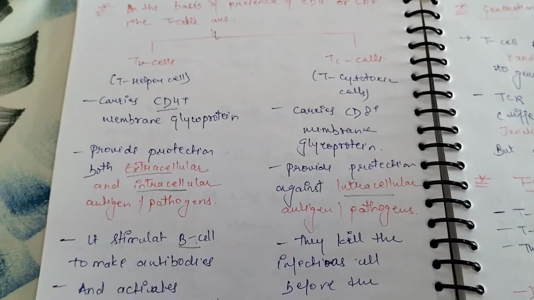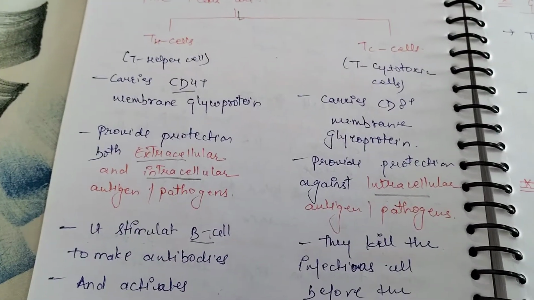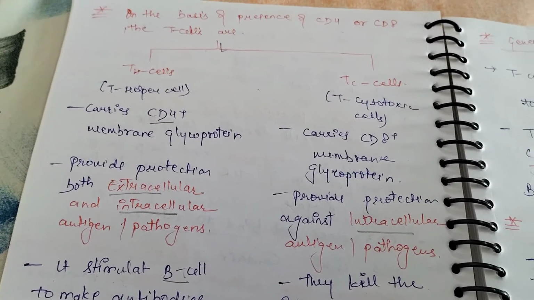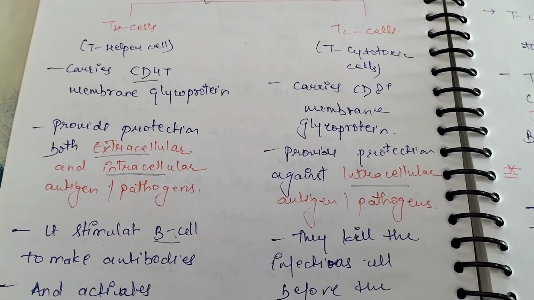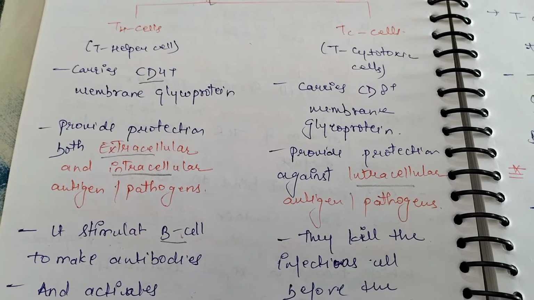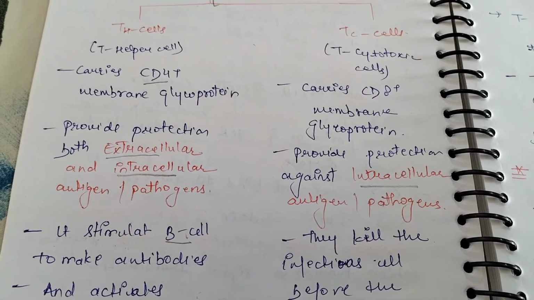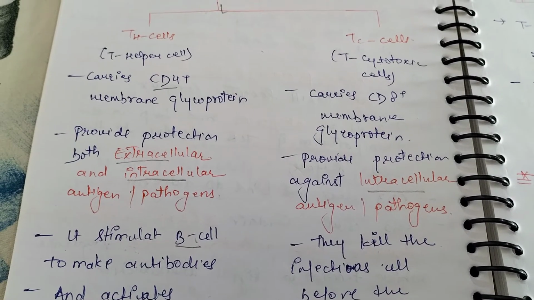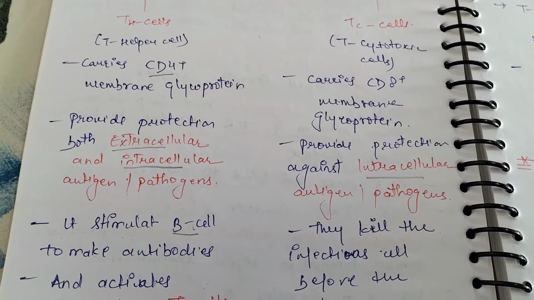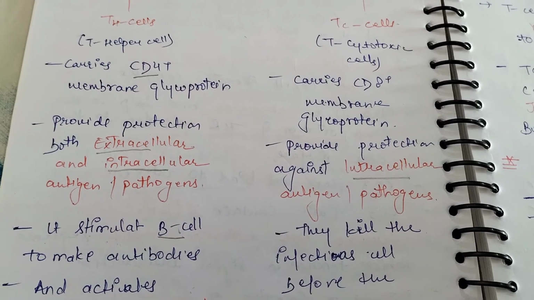T helper cells carry the CD4 membrane glycoprotein, whereas T cytotoxic cells carry the CD8 membrane glycoprotein. T helper cells provide protection against both extracellular and intracellular antigens and pathogens.